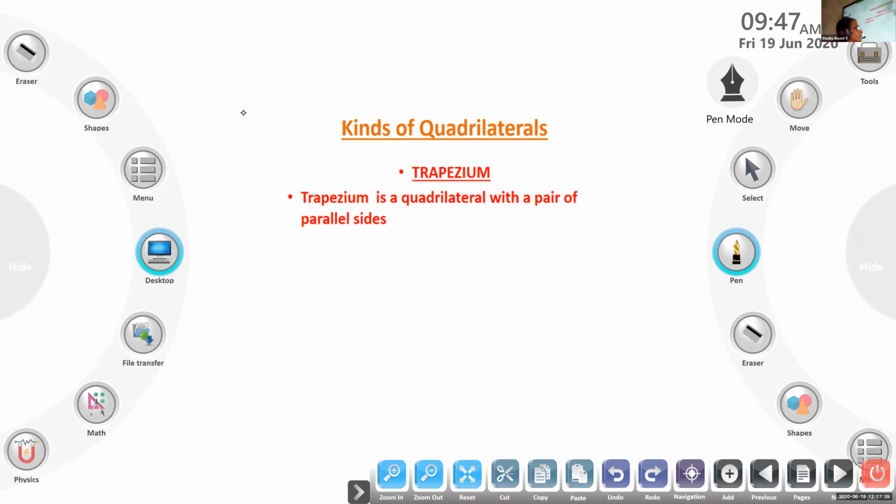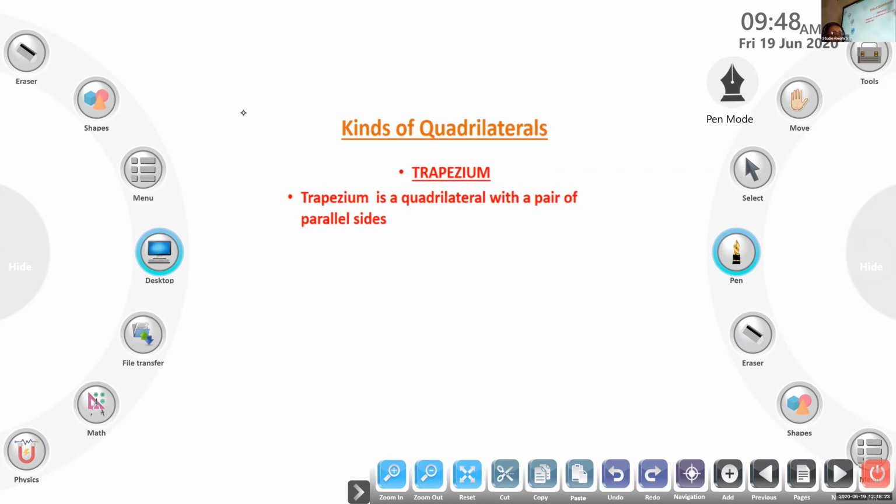Nandana, what is the sum of interior angles of any polygon? How can we find it? I can't hear. Unmute, then say. Unmute, Nandana. Sum of (n-2) into 180. One more question, Nandana. What is the sum of external angles of any polygon? Okay, no problem. Benedict, what is the sum of external angles of any polygon? 360 degrees. Good.